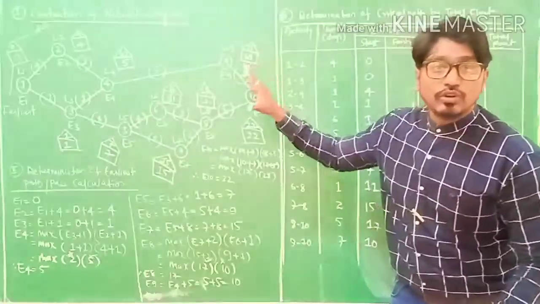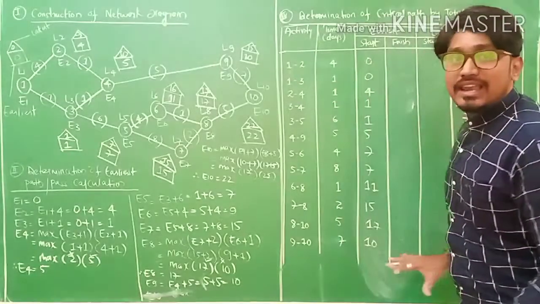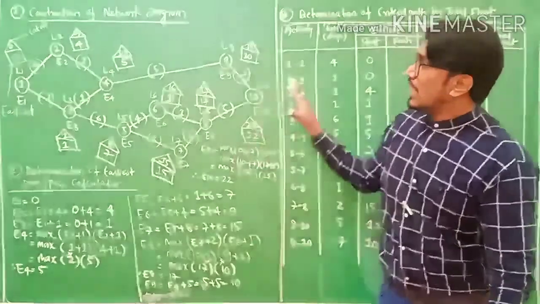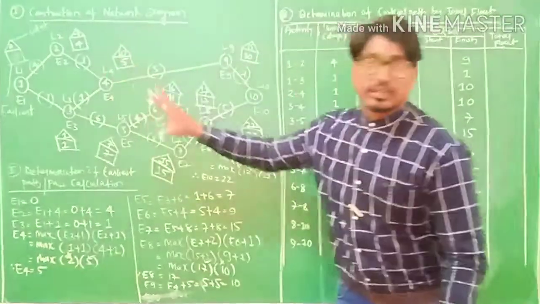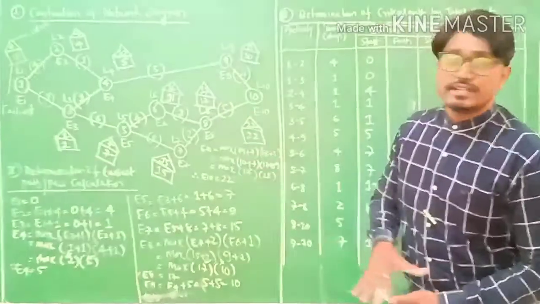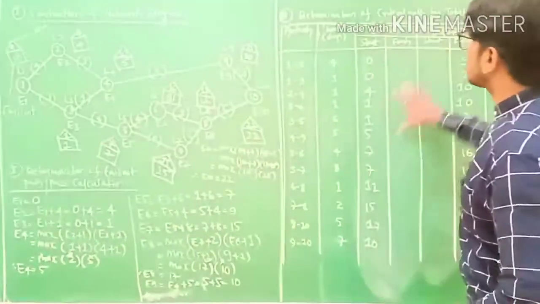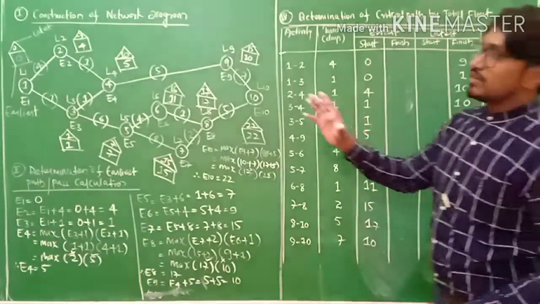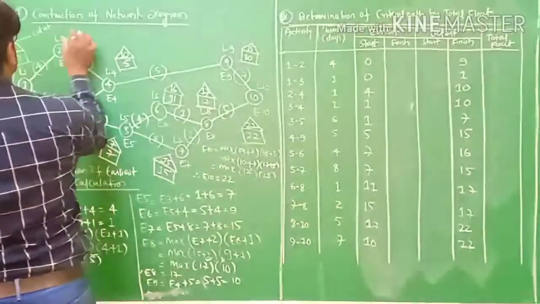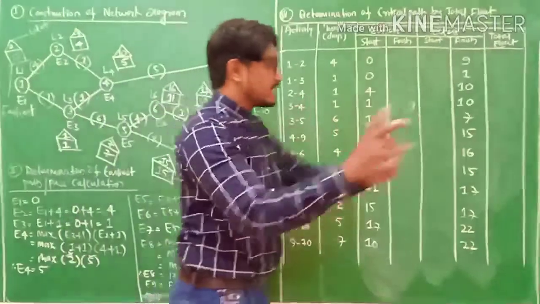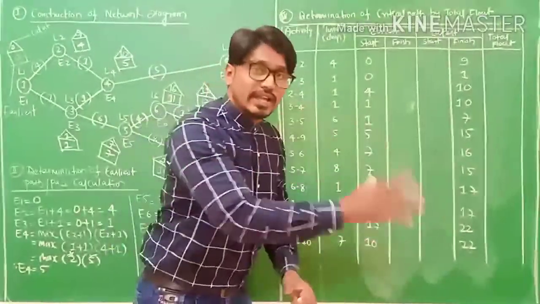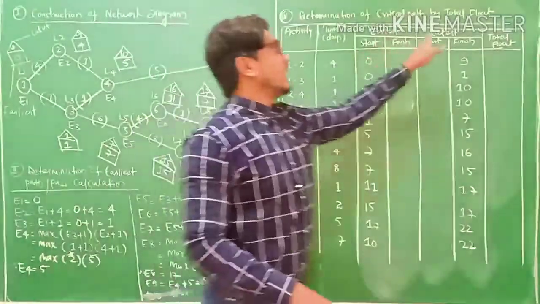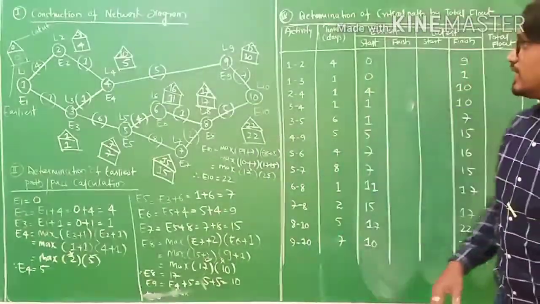After allotting the value of all latest from L10 to L1, I have already allocated the values in the triangle cells, and afterwards I found earliest start and latest finish. First one is square and the second one is triangle. Square, triangle, square, triangle. Likewise, I have calculated earliest start and latest finish, my friends.